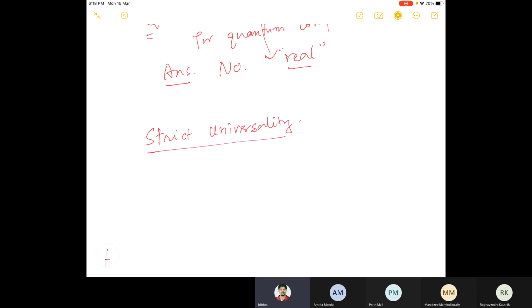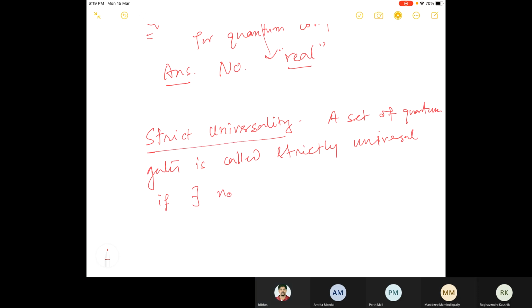So a set of gates, let's say a set of quantum gates, is said to be, is called strictly universal. Strictly universal, if, so this is a mathematical definition. If there is a number n naught such that, for any n, let me just complete what is n naught.